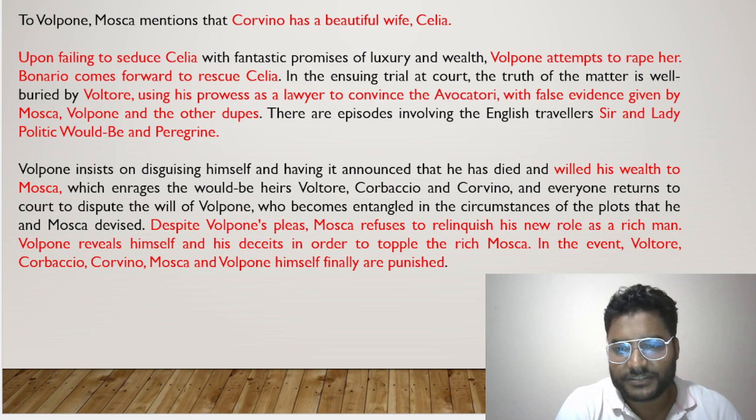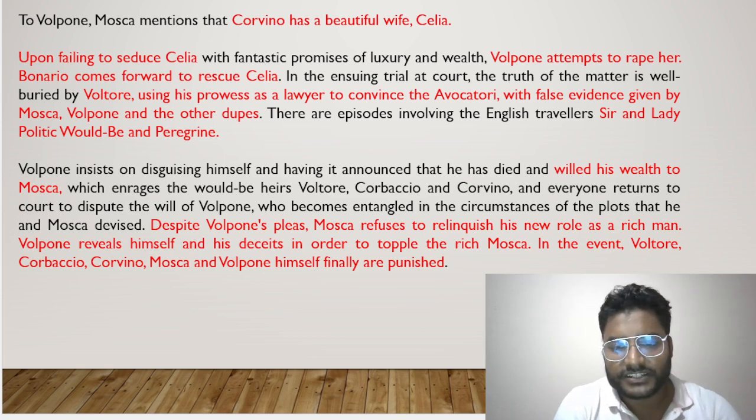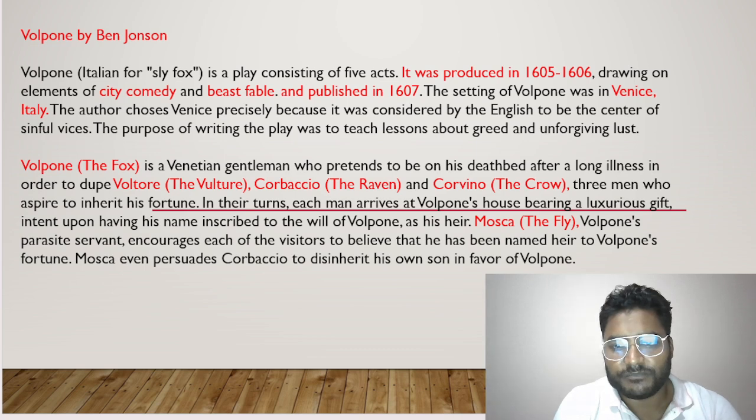It was written by Ben Jonson. It's a comedy. It's called city comedy. It's also called beast fable for having characters which represent animals. As I talked about, Volpone representing the fox, Mosca representing the fly, Voltore representing the vulture, and we have other characters who represent other animals, like Corbaccio representing the raven, Corvino representing the crow.